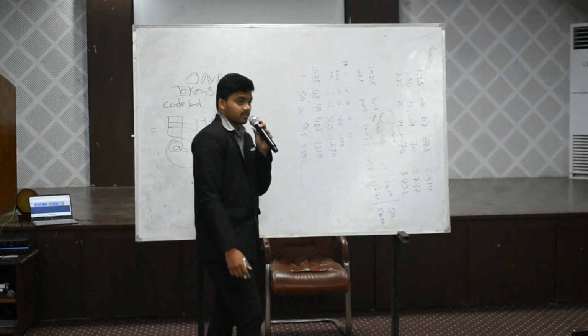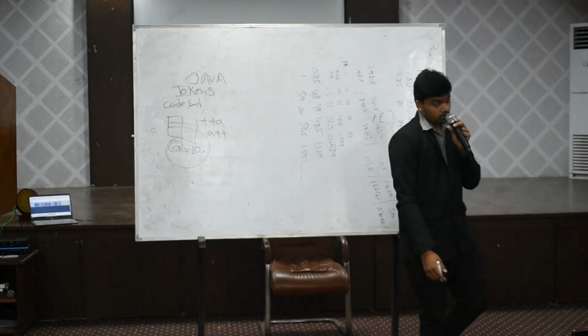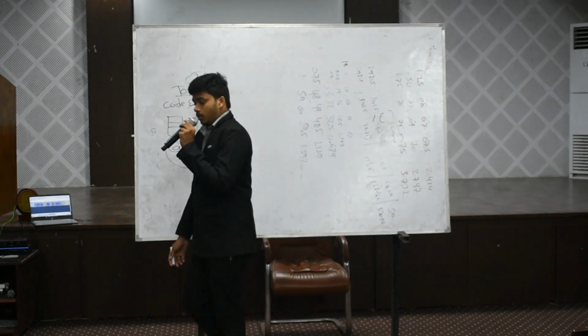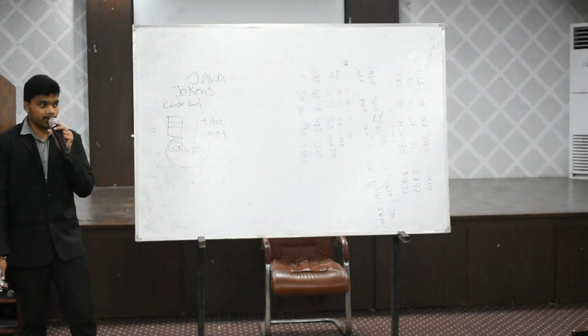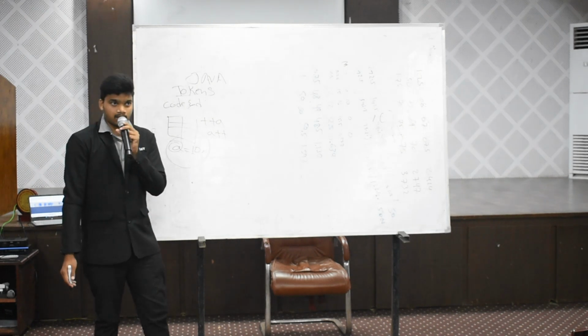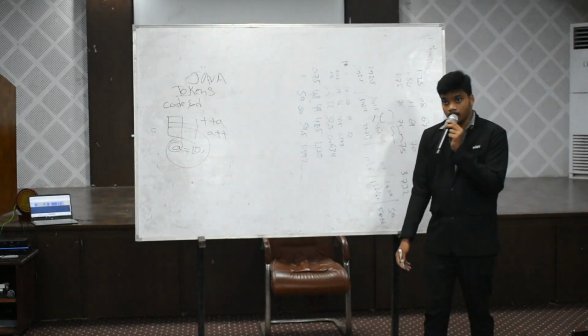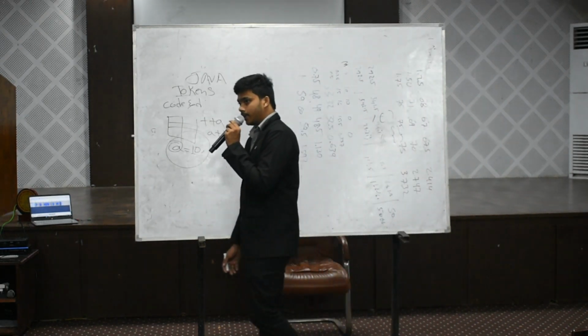Next, relational operators. They are used to tell the relation between 2 operands. Logical operators. In the logical operators, there are 4 types: logical OR operator, logical AND operator, OR operator, and AND operator.